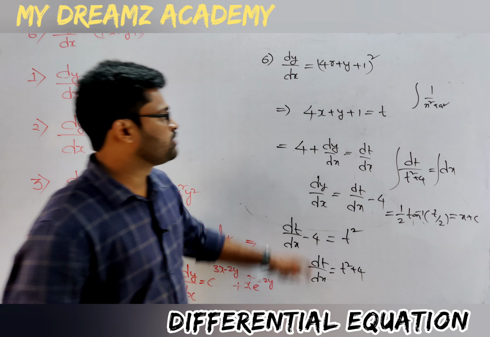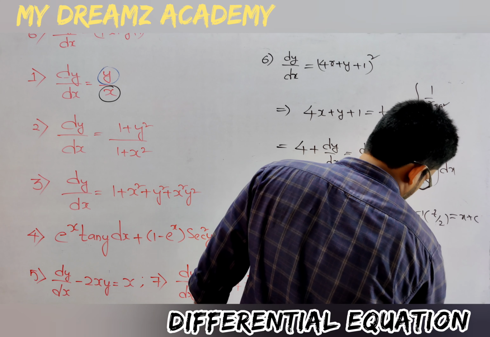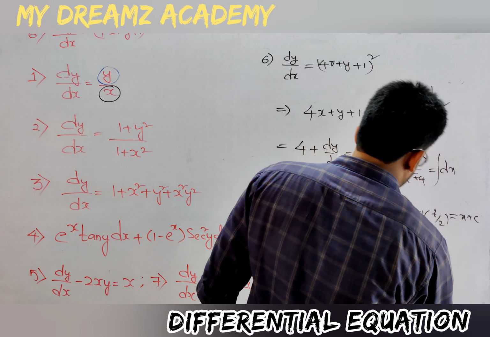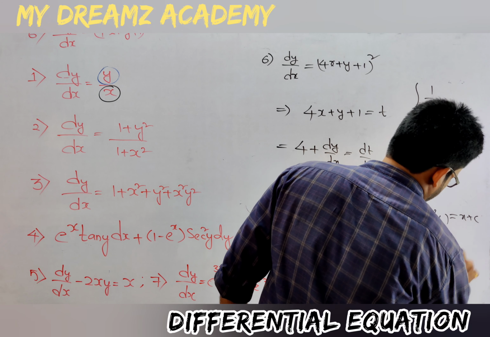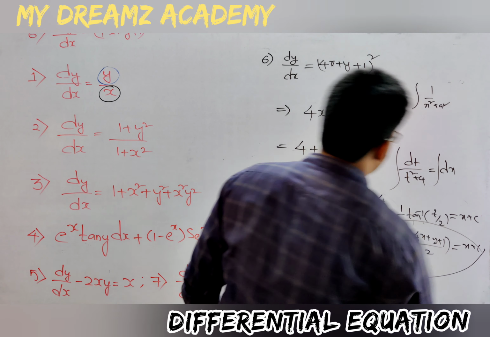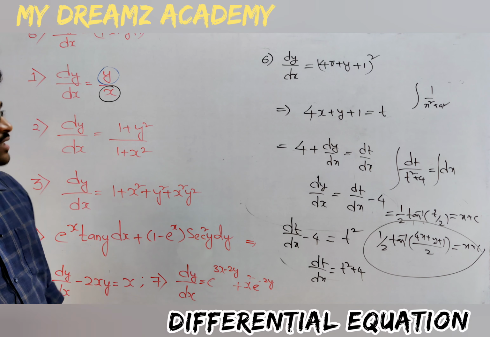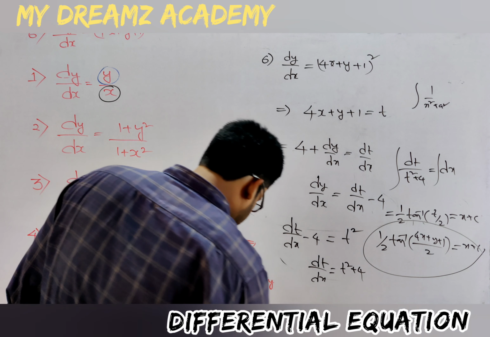But t is equal to 4x plus y plus 1. Substitute in this equation: 1 by 2 tan inverse of (4x plus y plus 1) divided by 2, which is equal to x plus c. This is the final equation for the sixth question. Now we are going to see the seventh question. The seventh question is